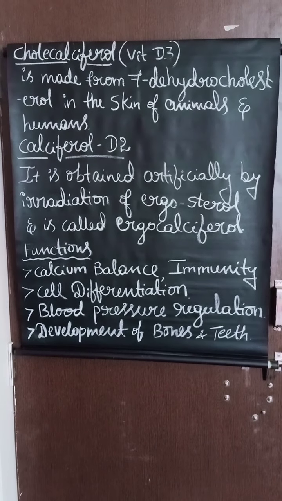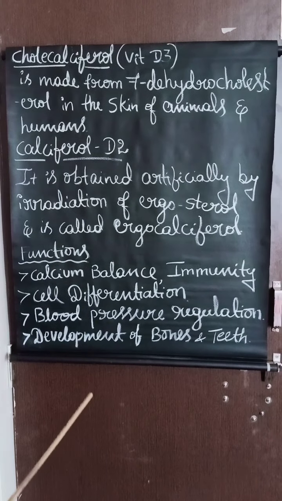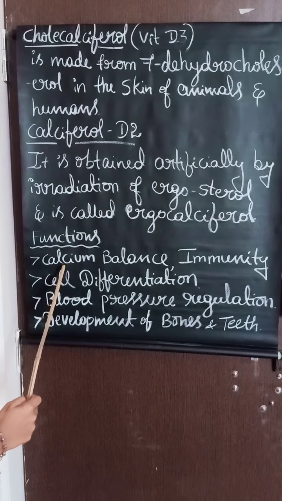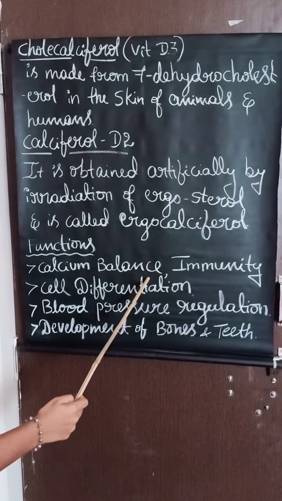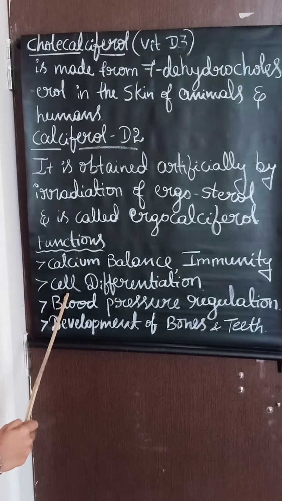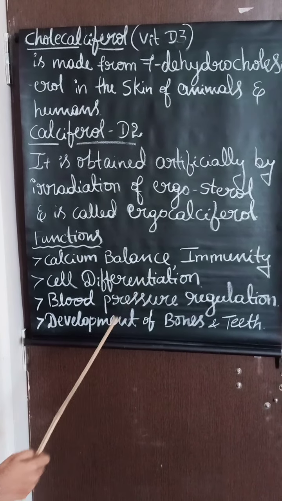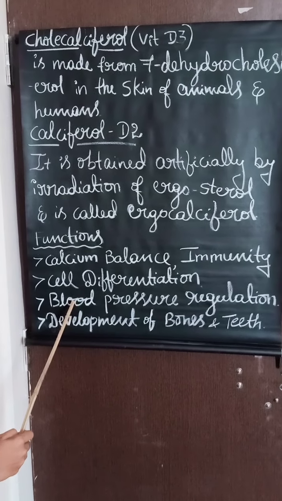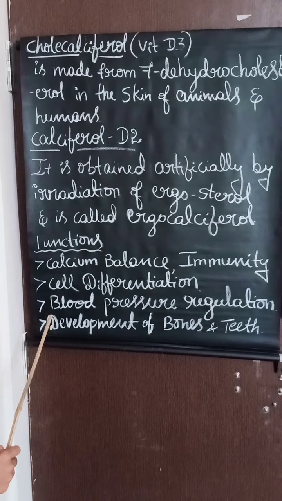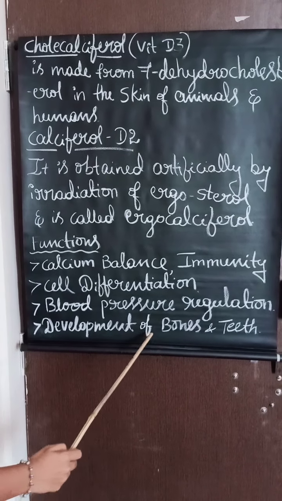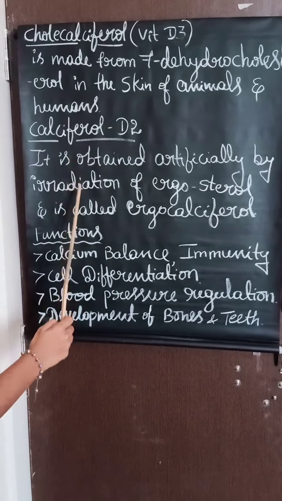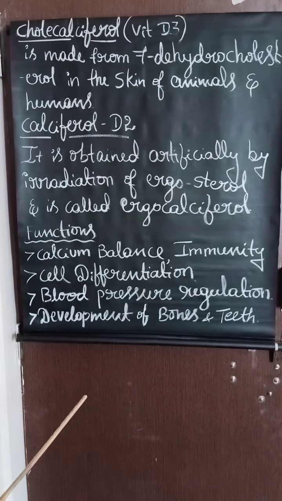So what are the functions of vitamin D? Vitamin D is used for calcium balance, for immunity function, and for cell differentiation in the body. It is very important for blood pressure regulation in our body, and it is very helpful in the development of bones and teeth. These are the functions of vitamin D.